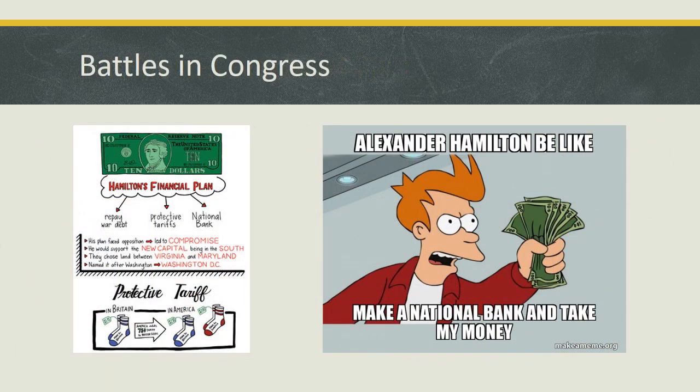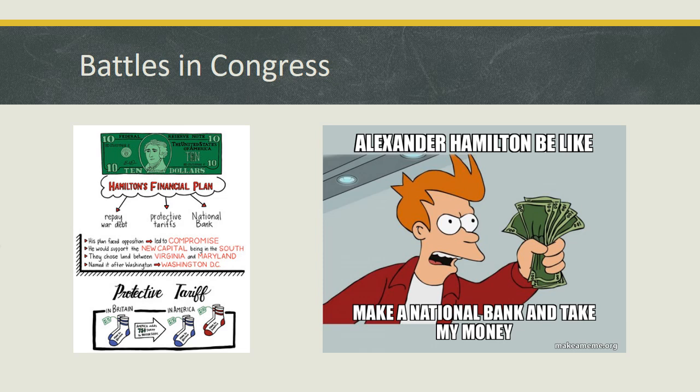Jefferson and many states objected to the debt plan because they had already paid off their debts, and they did not want their tax dollars to pay off the debts of other states. Some also criticized this law because it favored rich speculators who bought old war bonds for a fraction of the original purchase price. Therefore, they made lots of money on them.